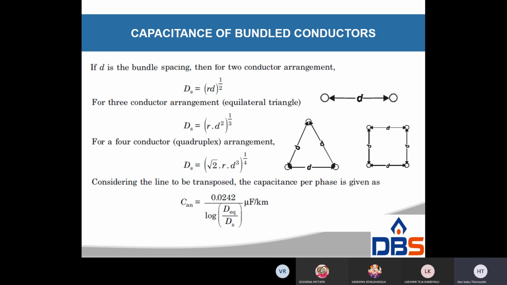Now capacitance of bundle conductors. If D is the bundle conductor spacing, then Ds, which is the GMR, is root of r into D, whole power 1 by 2, for 2 conductors. For 3 conductors, it is r into D square, whole power 1 by 3. For 4 conductors, it is root 2 D cube r, whole power 1 by 4. For that, capacitance is 2 pi epsilon naught by ln D equivalent by r.